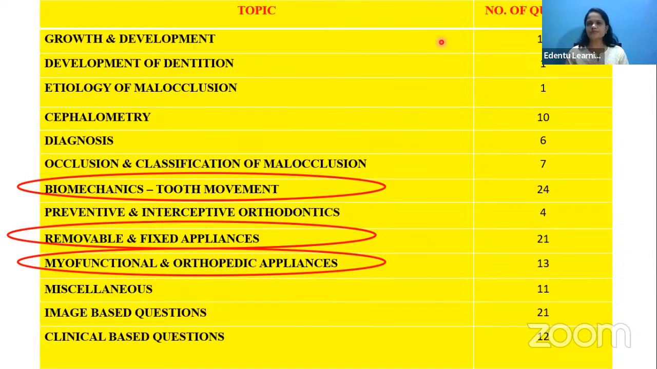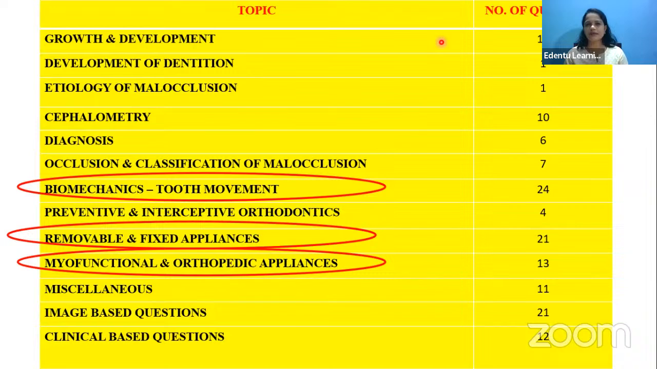So you should be mainly focusing on Scammon's growth curve, cephalocaudal growth, and these other things, like what happens during puberty for boys and girls. You should be focusing on all of that. Then coming to the development of dentition, you should be focusing mainly on the transient malocclusions.